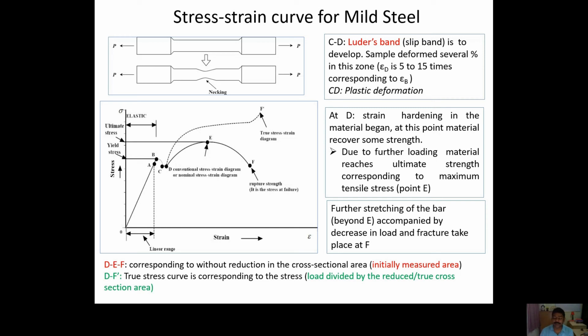But if you measure the actual area, then while you pull it, the diameter also gets reduced. If you measure the reduced diameter every time and plot the stress strain curve, you will get the graph DF dash. That is called the true stress strain diagram.